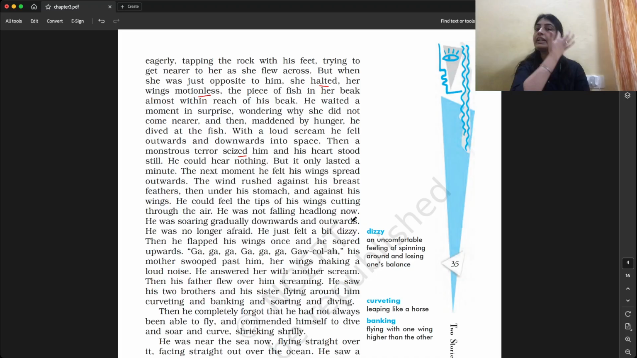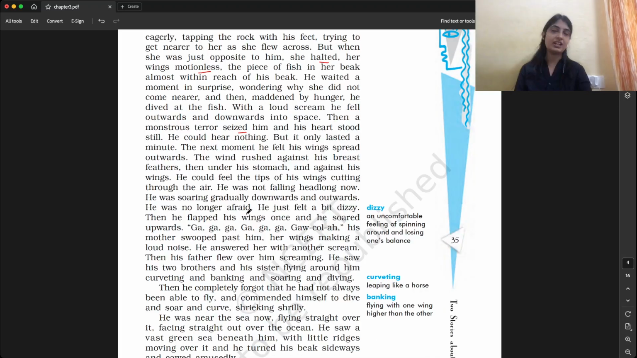Okay. He was no longer afraid. Now all his fear and all his terror had gone away, and he was able to fly. He just felt a bit dizzy. Dizzy means vertigo, you must have heard, or maybe he was not feeling very comfortable, spinning around like that. Then he flapped his wings once and he soared upwards.